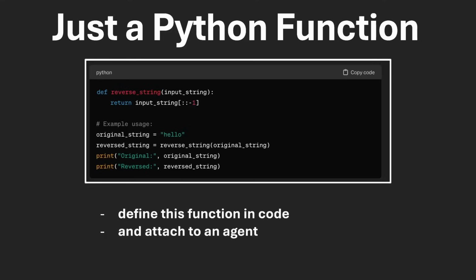And just to be clear about function calling, it really is just a Python function. That's all it is. So for example, we could take this reverse string function that we created in the very beginning of this tutorial from ChatGPT. We could take this function and put it in the code and then have an agent specifically execute this.